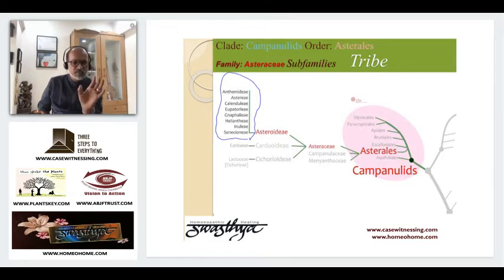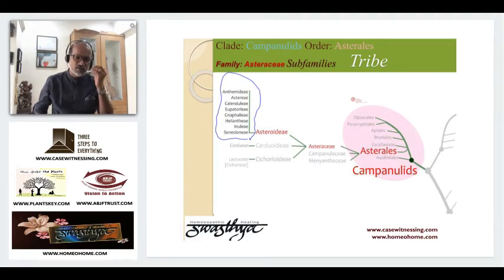Temporarily, just pay attention to this. As we go further, it will be easy for you to understand. That Asteroideae has Anthemideae, your Chamomilla group. Calenduleae is your Calendula group. Eupatorieae is Eupatorium.